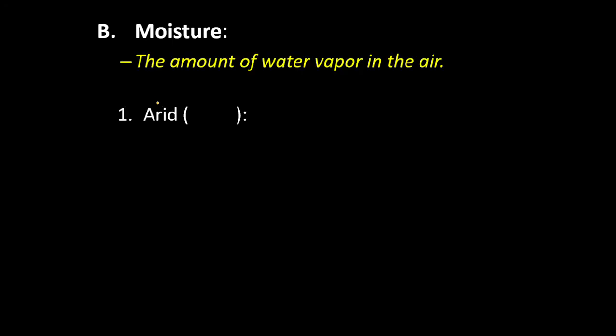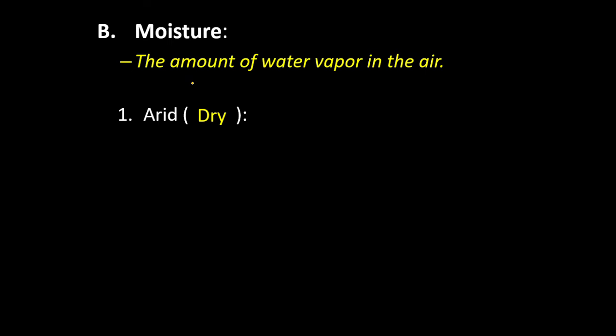Next, we have moisture. Well, we know moisture is referring to the amount of water that's in the air, but there are two different ways that we describe that type of region. If an area is arid, some of you remember the deodorant, Arid Extra Dry. An arid region is an area that is going to be dry.